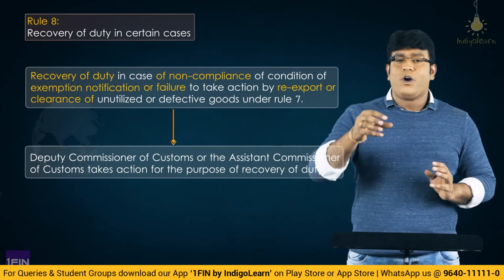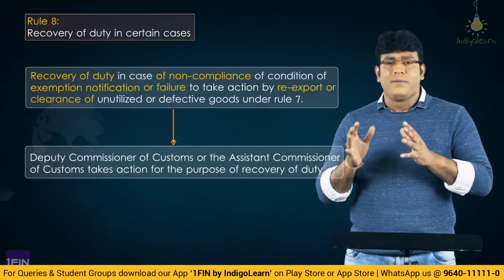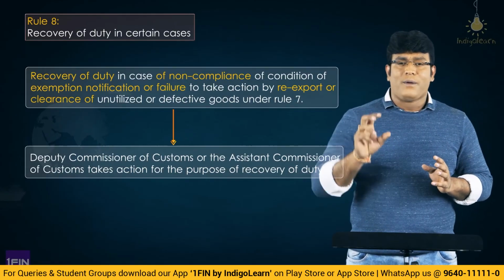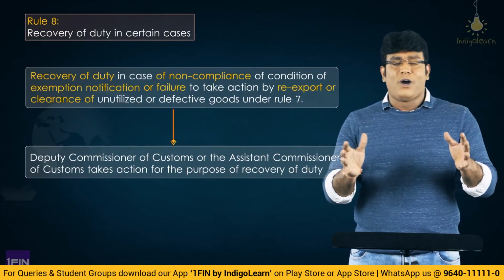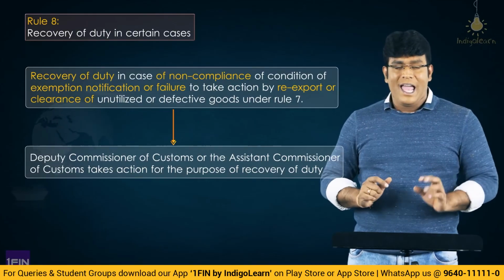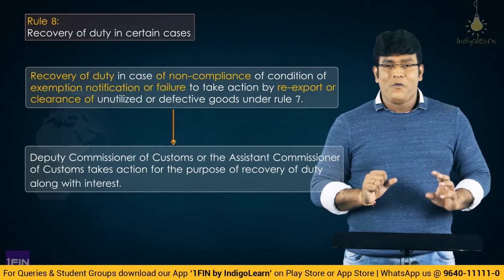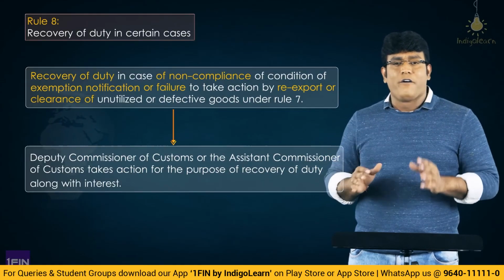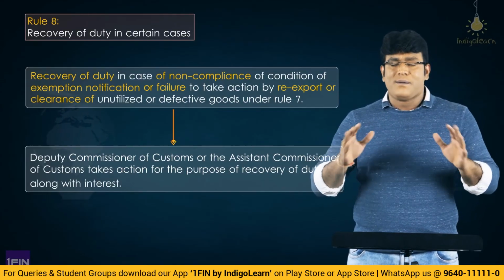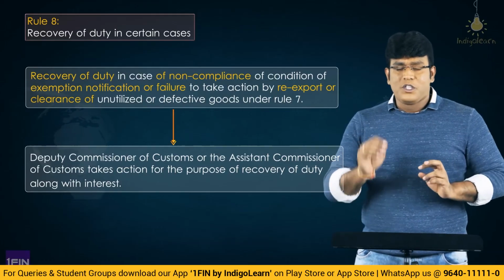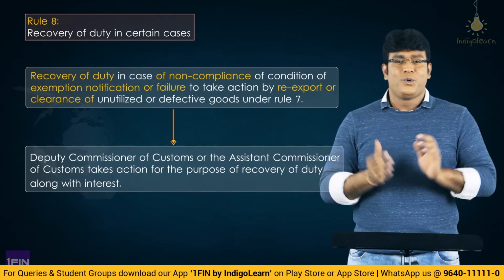So basically, he will invoke the bond and start the recovery proceedings for the difference of amount of duty or the duty amount which he has claimed as exemption, and that amount shall be recovered along with interest from the date of import till the date of payment. This is the concept given by Rule 8, which talks about recovery of duty.